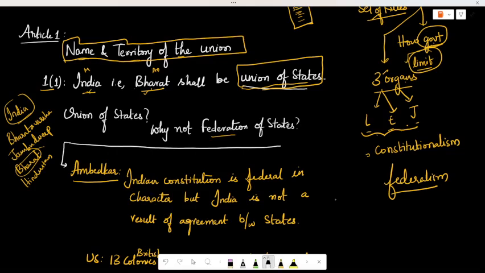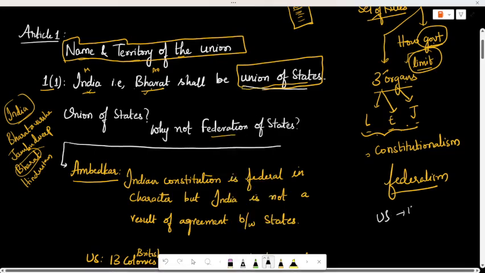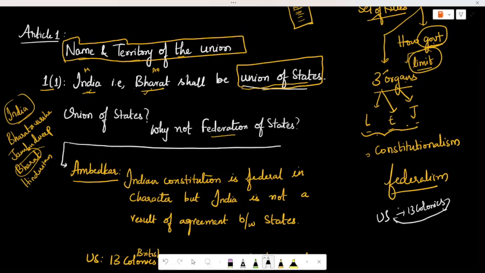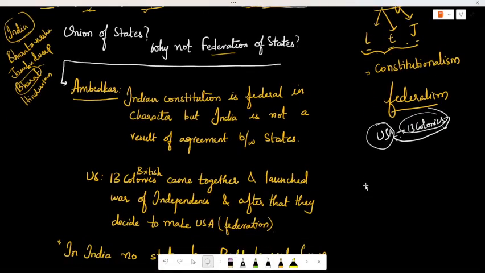For example, in the US, 13 colonies came together to form a country called the USA. These 13 colonies told that we'll form a country called the United States of America after their independence, after the American War of Independence in the 1760s or so. Here, India was not like that. It was not that Tamil Nadu came, AP came, then Telangana came, or Orissa and West Bengal came, and all of them sat together and decided to form India.